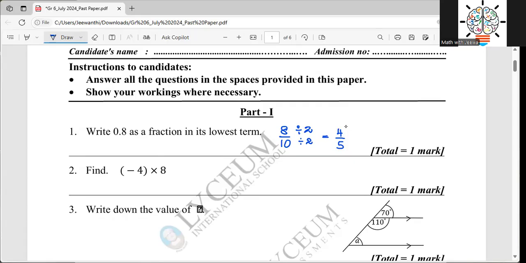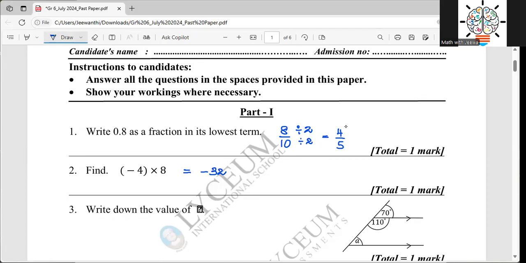Then the next one, it's pretty straightforward and very simple. You just want to multiply negative 4 times 8. So 4 times 8 is 32. But here we have two integers. One is a negative one, the other one is a positive one. When you multiply two integers like this with two different signs, what will be your answer? The answer will be a negative answer. So 4 times 8 is 32, but negative 4 times 8 is negative 32.